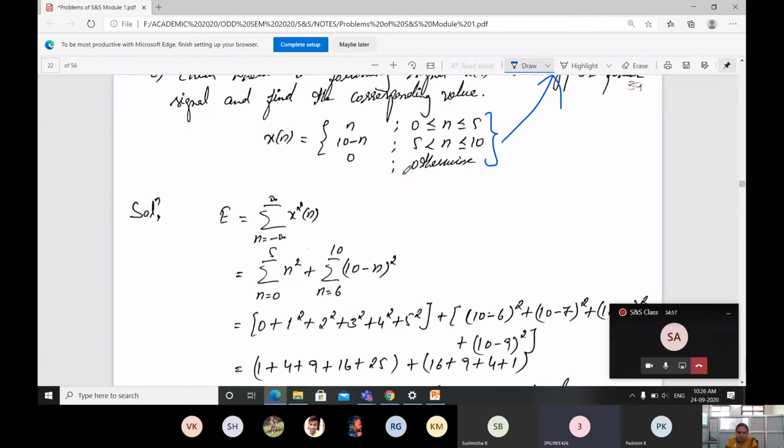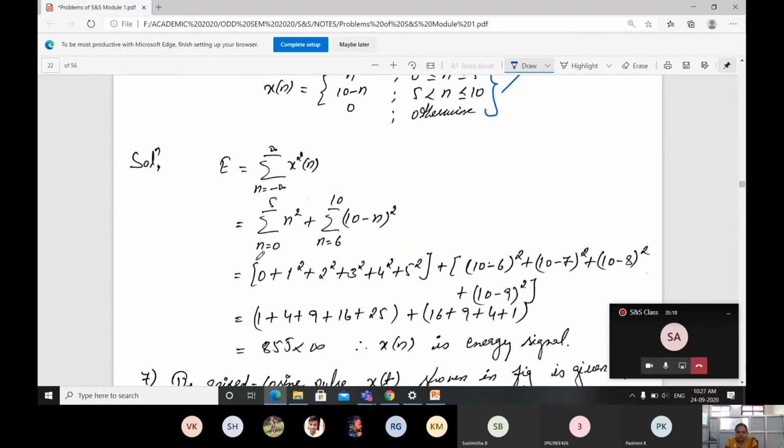For the next values, it is from 6 to 10, right? 6 to 10, what is the value here? It is 10 minus n whole square.